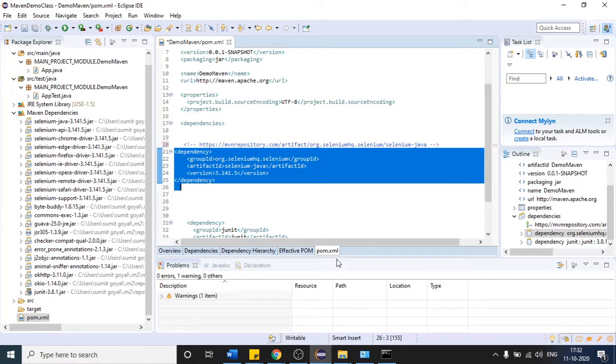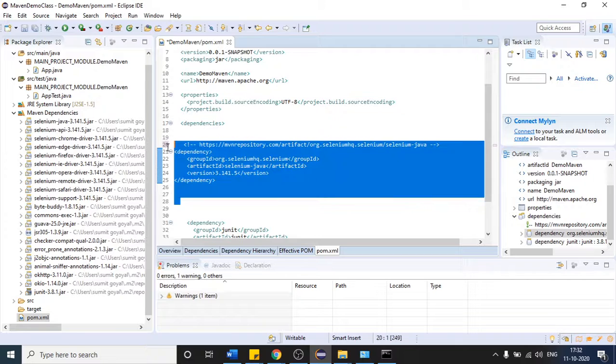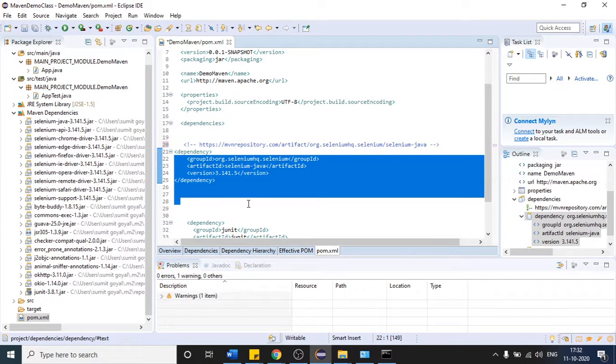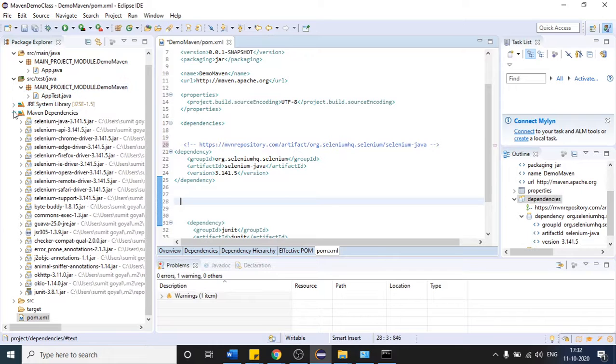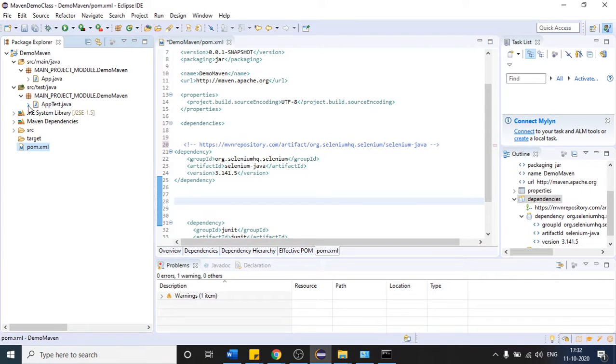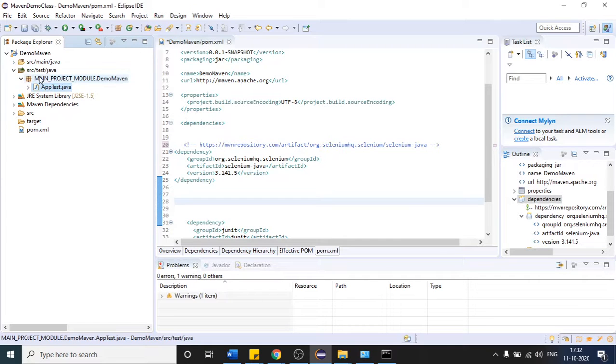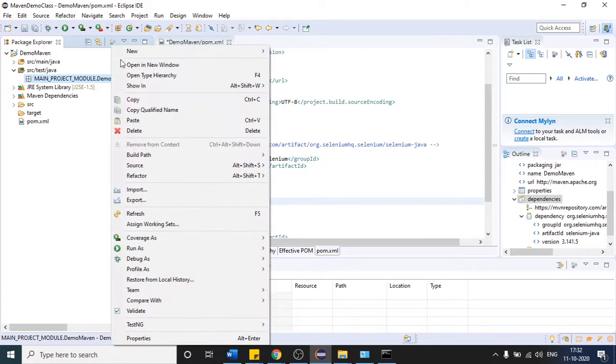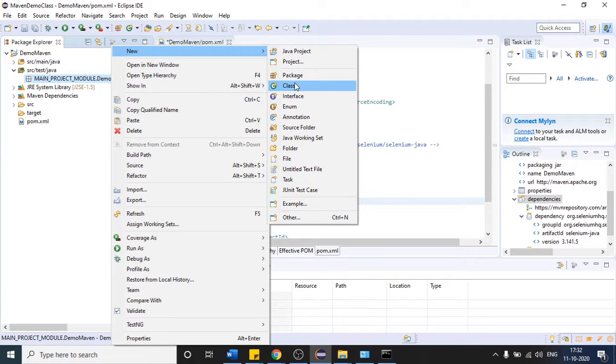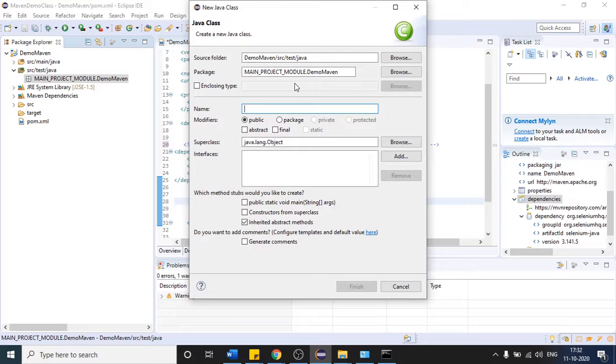Okay, so once we get the Selenium dependency, we can write our Selenium code here. So this is one thing. Let me create some classes. I have already told you that whatever test cases you write, you will write here. Let me remove this file because we do not want it. I want to create my own class files. Let me create four classes. Let me name this one BikeTest. You can give any name.